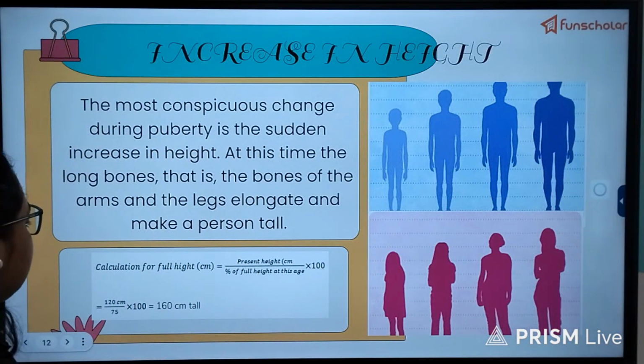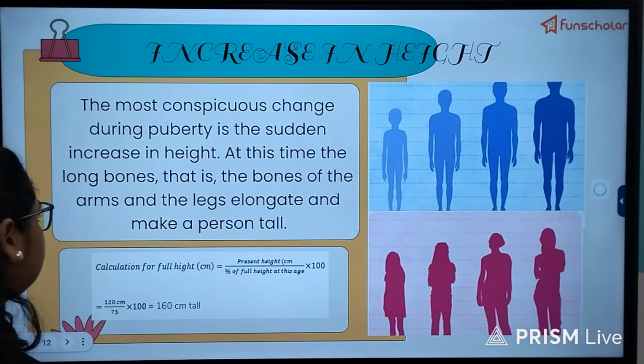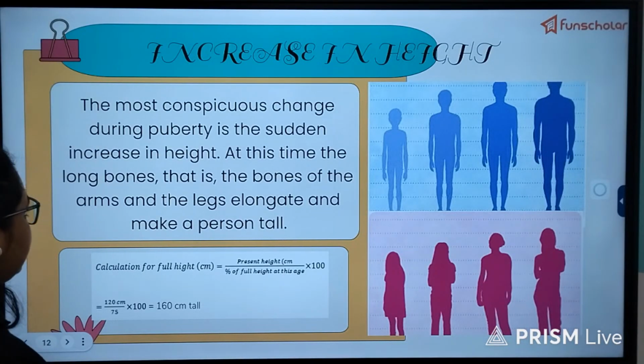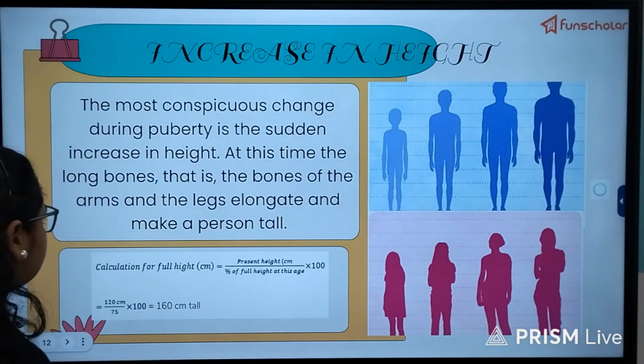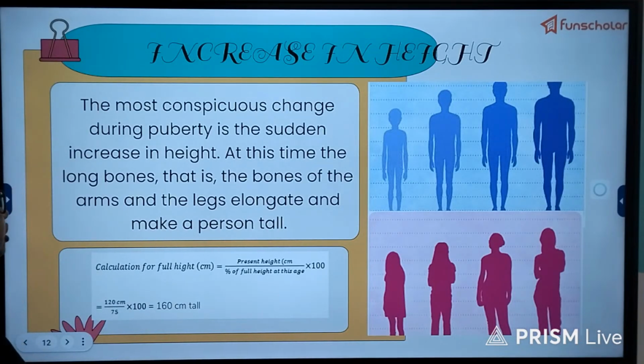Now each of the characteristics has been explained in detail over here. Increase in height, first of all. The most conspicuous, meaning visible, change during puberty will be the sudden increase in height due to the increase in the long bones of the arms and the legs especially.